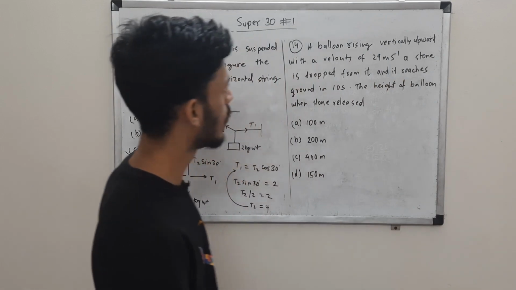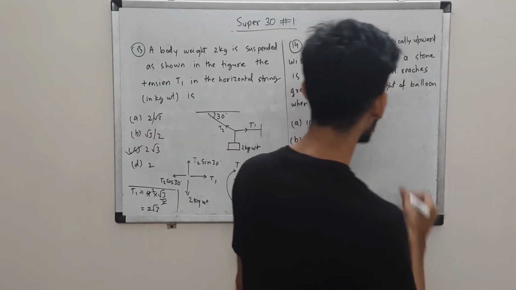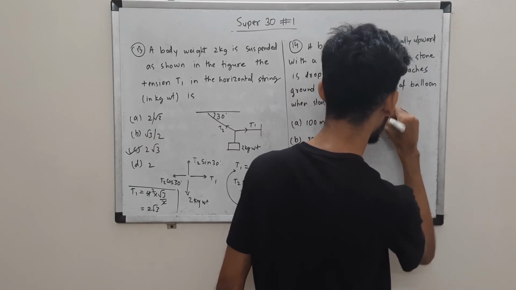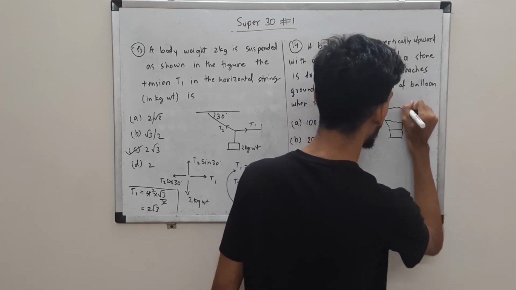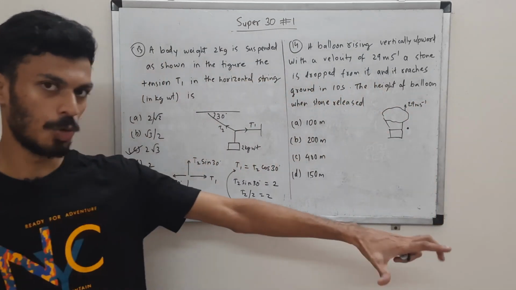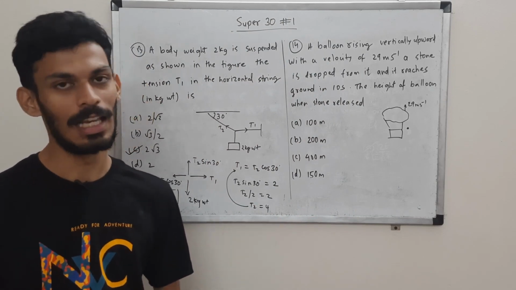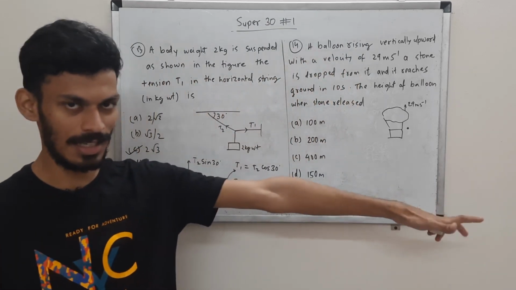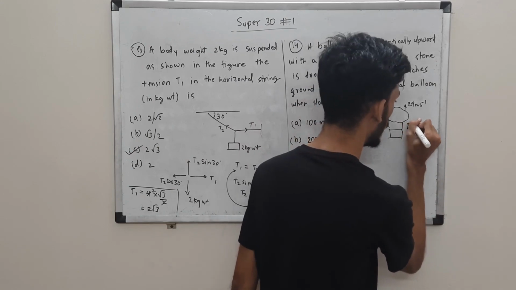And let's come to this one, 14. Here we have a balloon, a hot air balloon, which is rising vertically upward with a velocity of 29 meters per second. We are going to drop a stone from it. Since you just release the stone from the balloon, it is going to maintain that velocity, right? Because there is no external force, no change in motion. So it will continue with this.